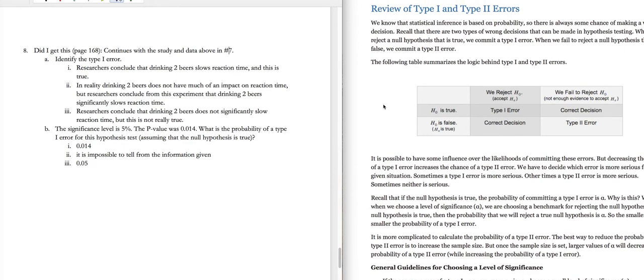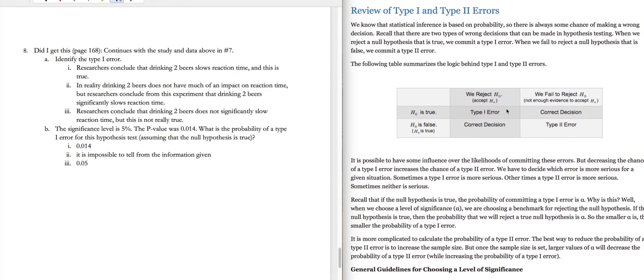So I have over here on the right a reminder of how we would commit a type 1 error. A type 1 error happens when HO is true, but we rejected HO and instead accepted HA. So let me just remind us over here. HO said that the drinking of the 2 beers has no effect on reaction time.